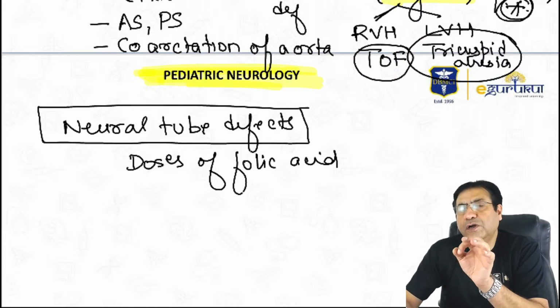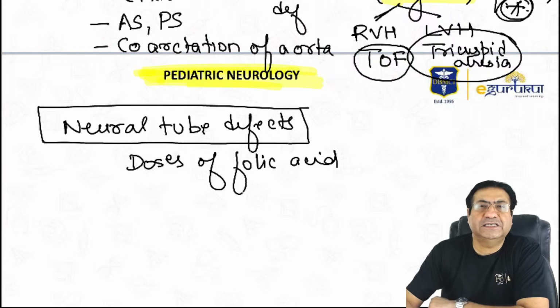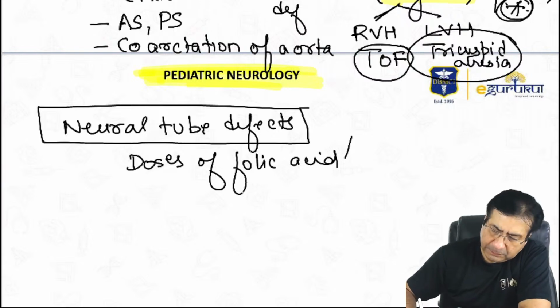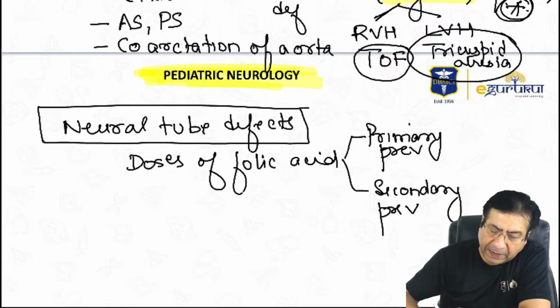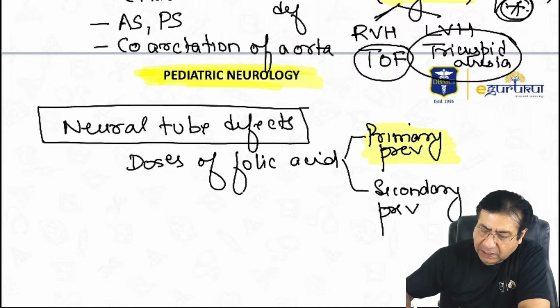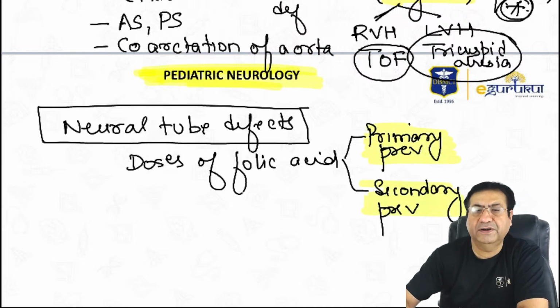So, to prevent neural tube defects, what doses of folic acid should be given? For primary prevention, there is a different dose. And for secondary prevention, there is a different dose.